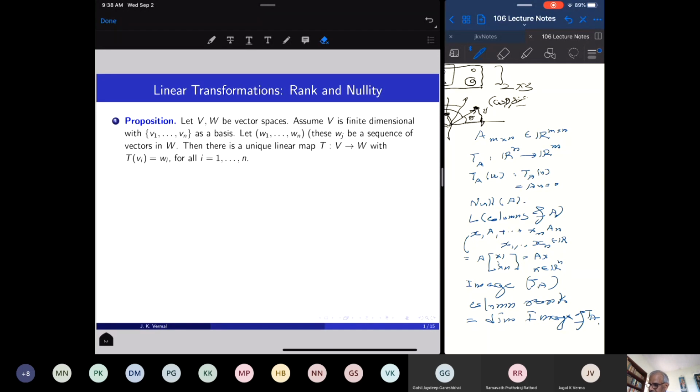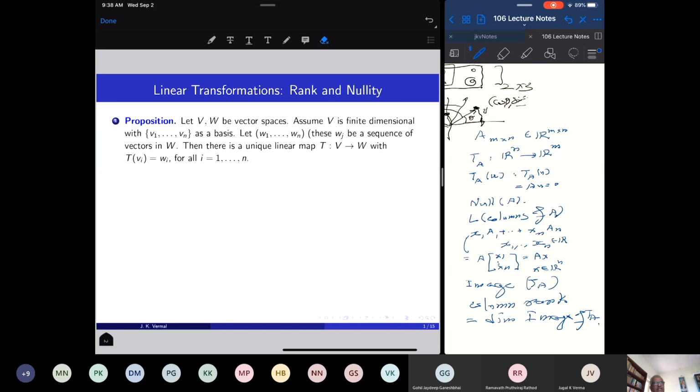We want to now understand how to construct linear transformations in general, because vector spaces may not consist of usual looking vectors. The vector spaces can consist of matrices or functions, or usual vectors. So linear transformations can come in all kinds of shades.